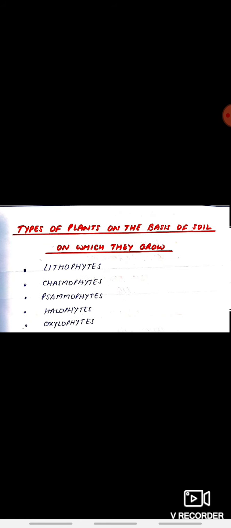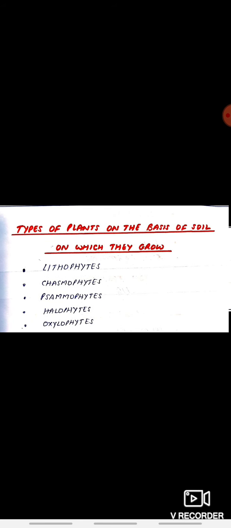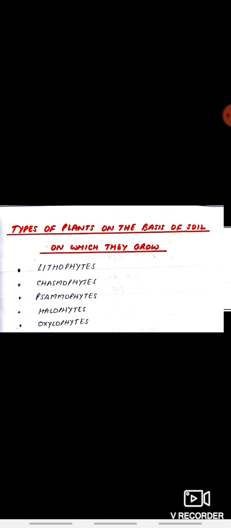Soil determines the local distribution of plants either directly or in relation to other factors. According to Warming 1895, plants are classified on the basis of soil on which they grow as lithophytes grow on rocks, chasmophytes grow in rock fissures, psammophytes grow in sandy soil, halophytes grow on saline soil, auxilophytes grow in acid soils. Soil influences following plant activities besides being a source of anchorage, water, and minerals.